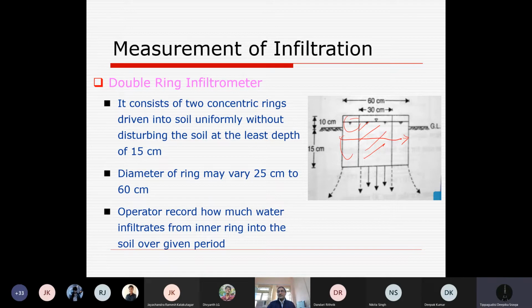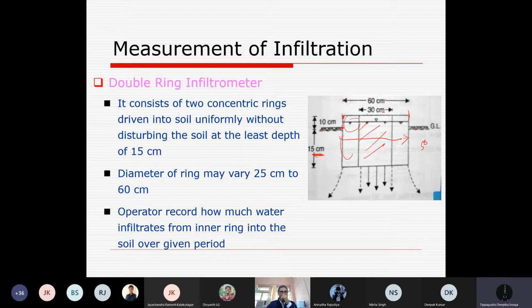So two concentric cylinders, inner cylinder is of 30 centimeter and outer cylinder is of 60 centimeter diameter. They are driven concentrically into the soil. This is soil, and just 10 centimeter we have above the surface and just 15 centimeter inside the surface. So there it was 50 centimeter, you recall. Now here it is just 15 centimeter.